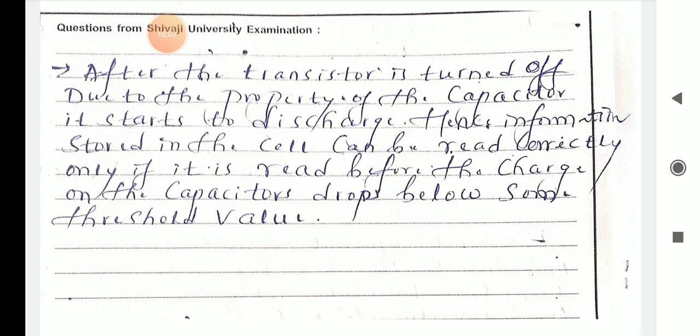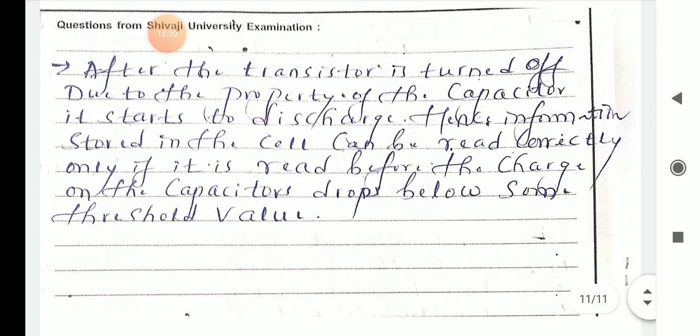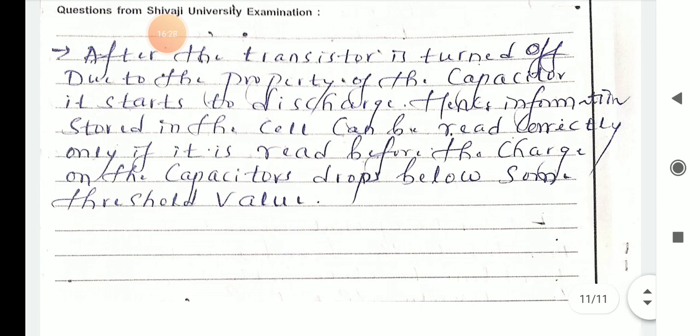Hence the information stored in the cell can be read correctly only if it is read before the charge on the capacitor drops below some threshold value.